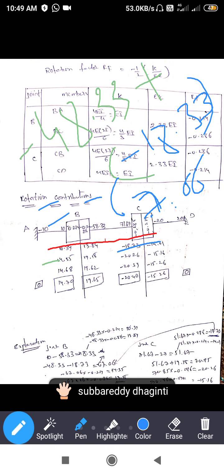Minus 67.06 into 0.214. I am giving the explanation also here.